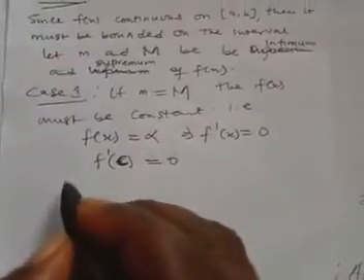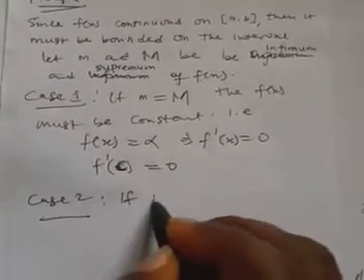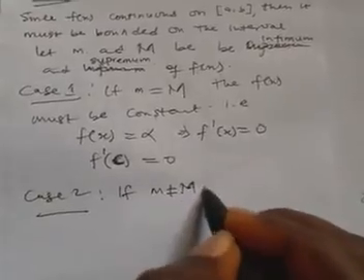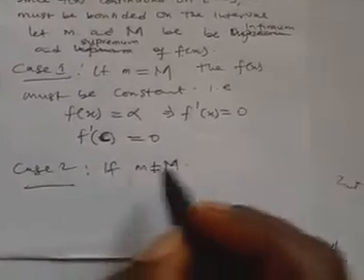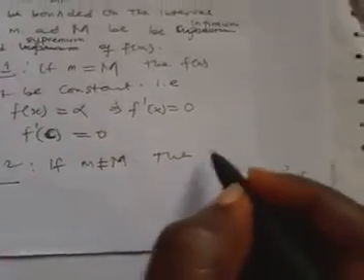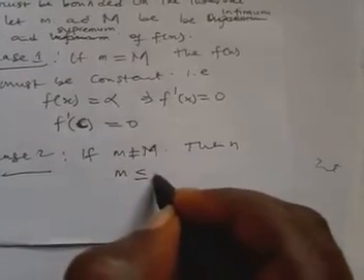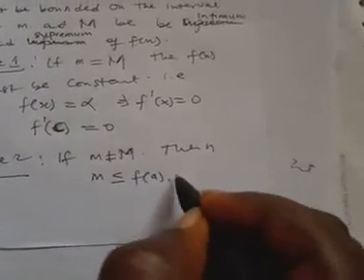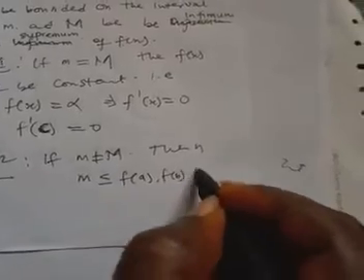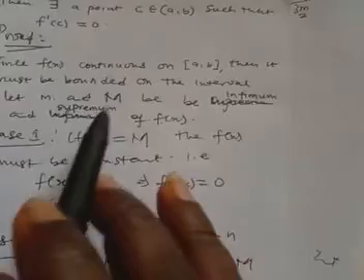Now we will consider the other case, whereby the supremum is not equal to the infimum. If you have this case, then by the normal inequality, we are going to have m less than or equal to f of a, f of b, which is less than or equal to M. The reason why we are putting a comma there is because, remember, I can put equal to there. They are the same thing.